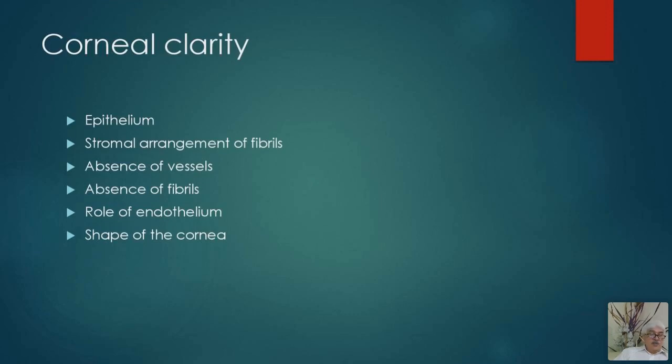And then the shape of the cornea is also very important. If the cornea loses its shape because of thinning of the cornea, or because of opacification of the cornea, then the corneal clarity is compromised. Again, to recall, the main things are endothelium, specific arrangement of the stromal fibrils, presence of the epithelium, absence of the vessels, and absence of the pigments from the cornea.